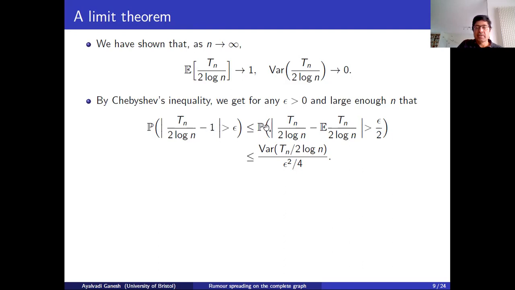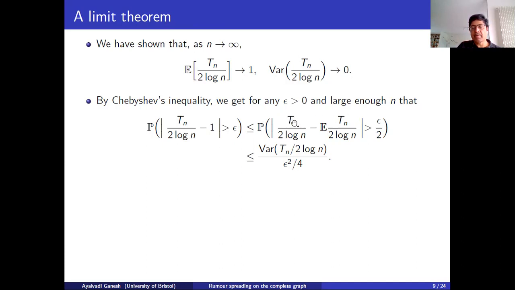So this event is a subset of the event that this random variable Tn over 2 log n deviates from its mean by at least epsilon over 2. And then the mean deviates from 1 by an additional epsilon over 2. Both those things have to happen for this deviation to be bigger than epsilon.